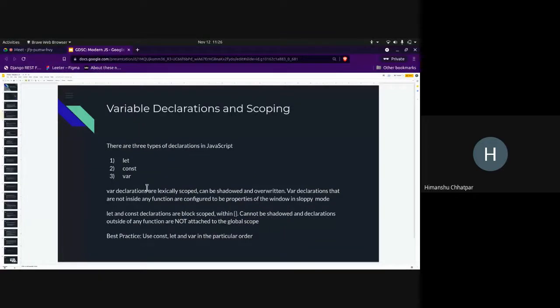So we have seen how let, const, and var work. Now the best practice is to use const as much as possible. If your data changes, use let, and try to avoid using var, because var is function scoped, so it pollutes the lexical scoping. It basically pollutes the window object as well as the functions in which it lives. So try using const. If the data changes, use let. Try to avoid using var.